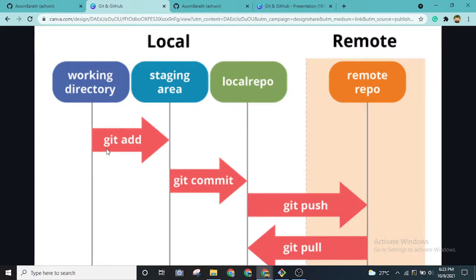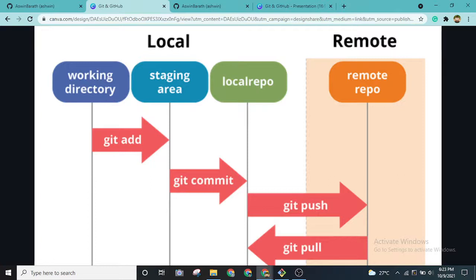Once we are in the staging area and perform the git commit command, Git will actually take a snapshot, a picture of your code base itself. Whatever changes you have made till now will be saved properly as a version.